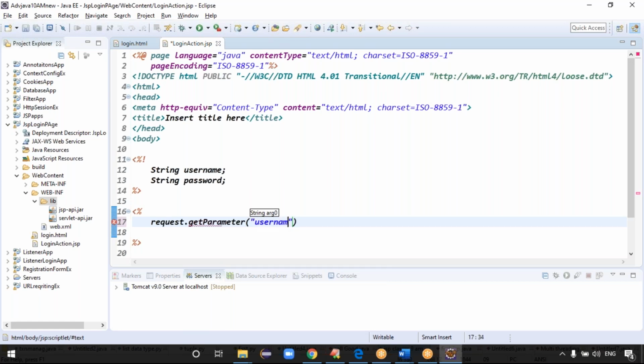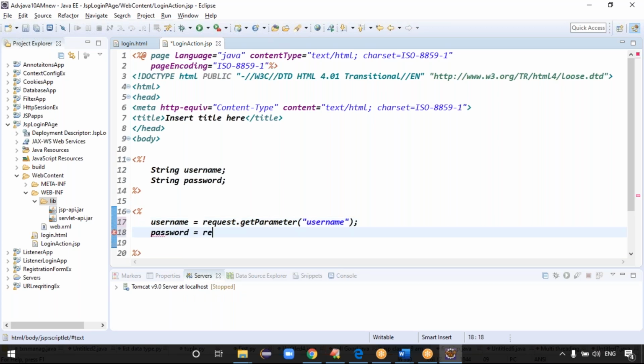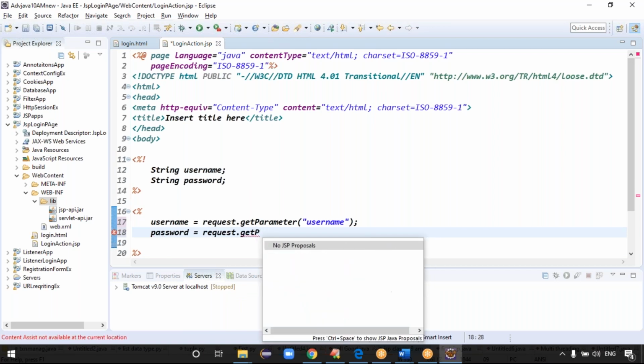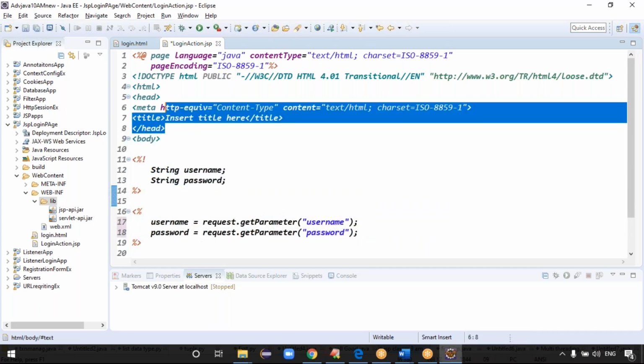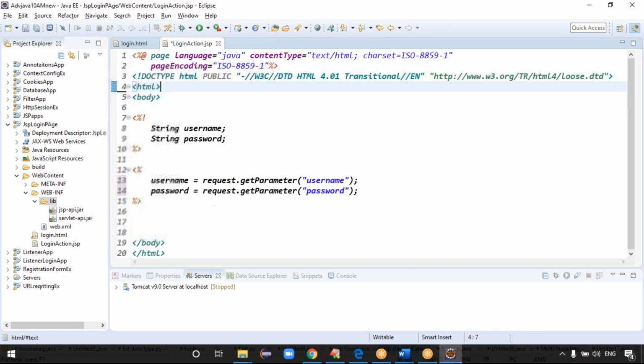Because you can take the username and assign it to the username variable, right? Exactly. request.getParameter of username. Next, you can write password equals request.getParameter of password. That's all, guys. I think you got some clarity, right? This is like which tags, guys? Yeah. Guys, let me write the comments. Otherwise, let me write some comments here.